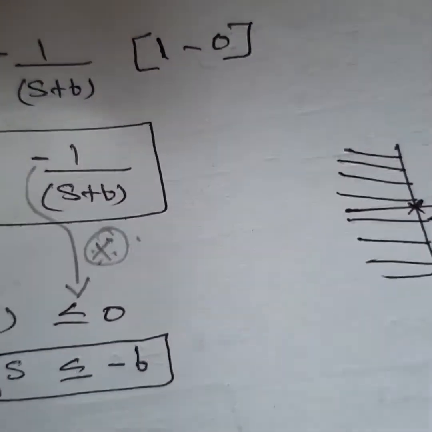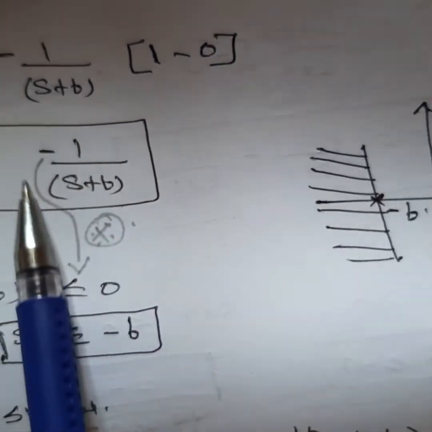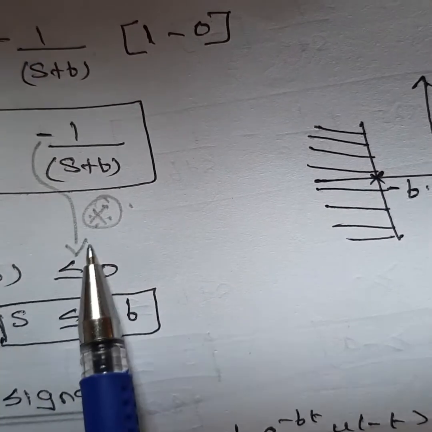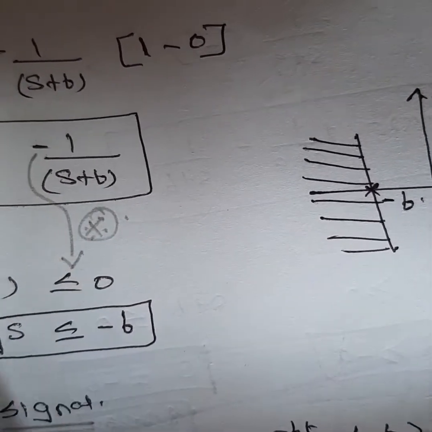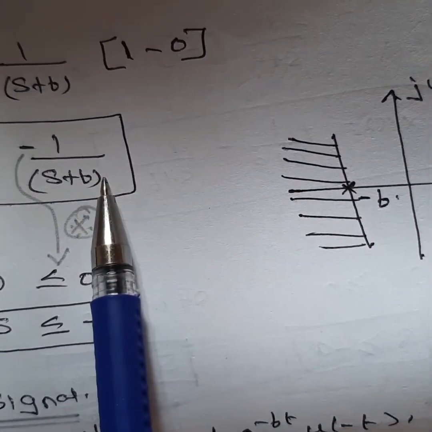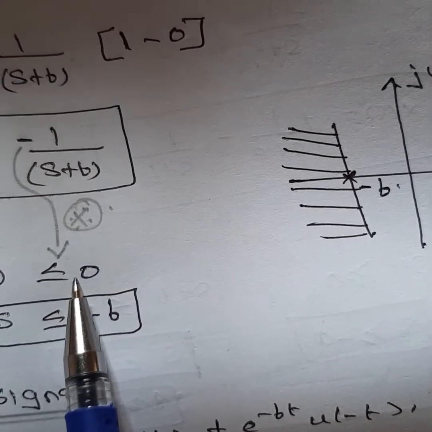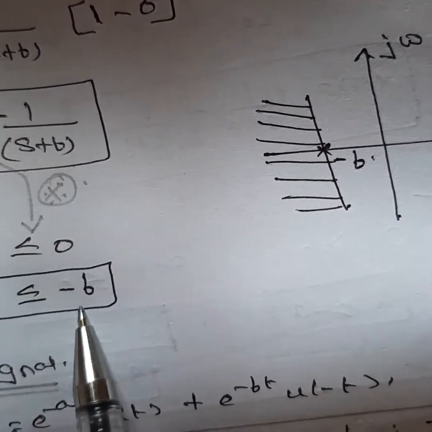Now, in order to find the region of convergence, listen: here it is a negative value, minus 1 by s plus b. It is very important: if it is a positive value, you equate the pole value to 0 and take greater than or equal to. Here the pole value is s plus b, and because it is a minus value, it is less than or equal to 0. So s is less than or equal to minus b.